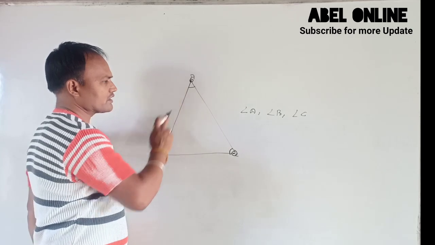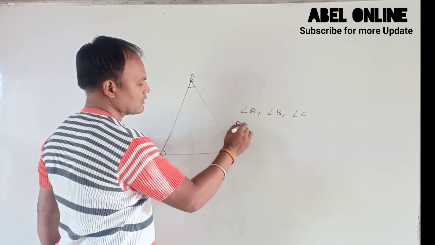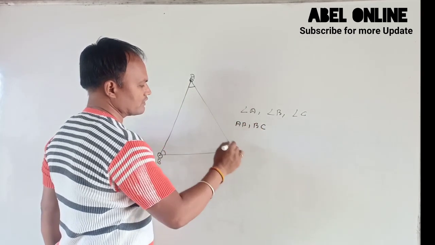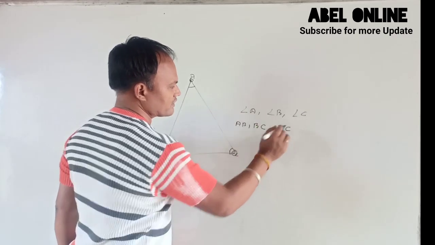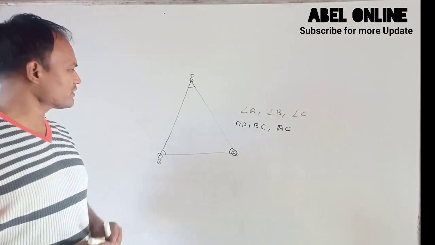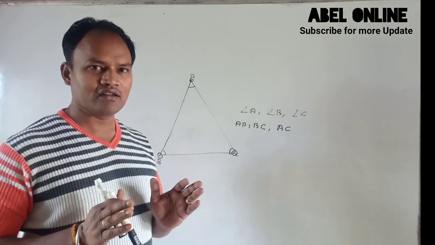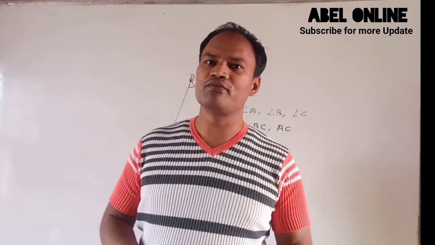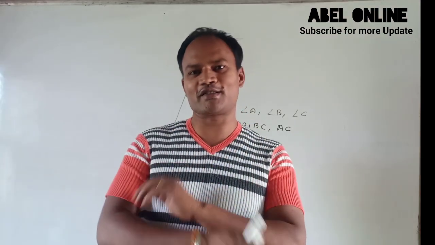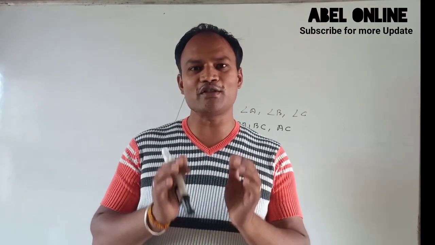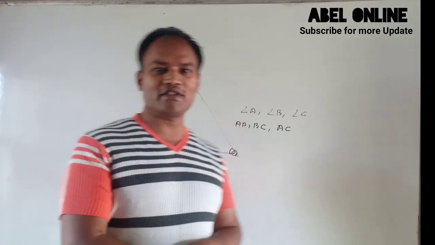Three sides means AB, BC and AC. There are three sides, side AB, side BC and side AC. So this triangle is formed by three sides and this is a loop.